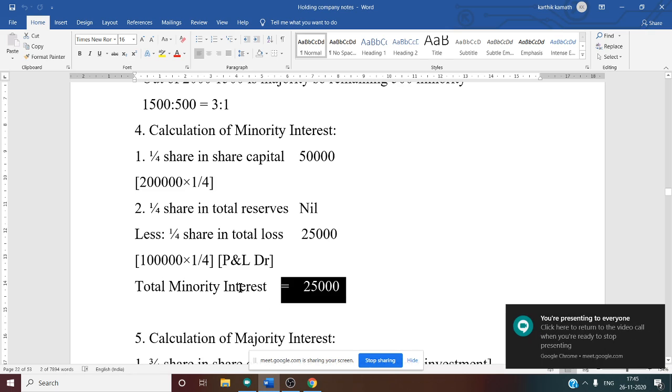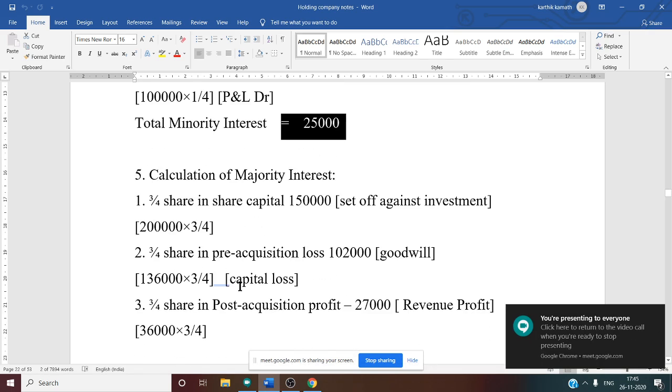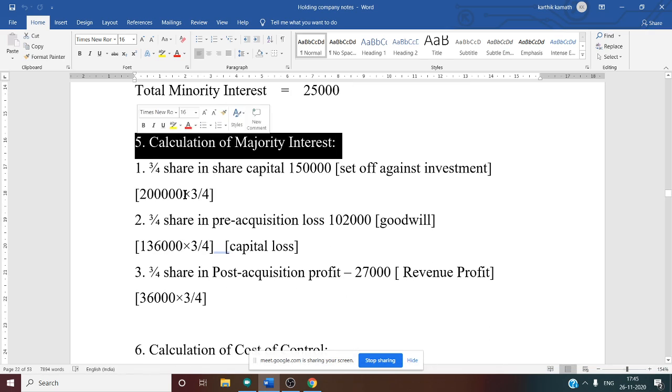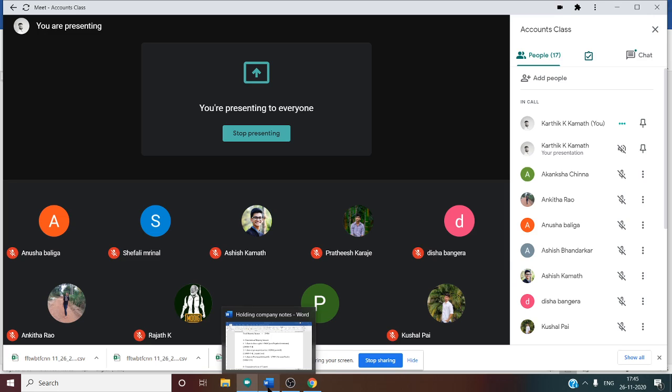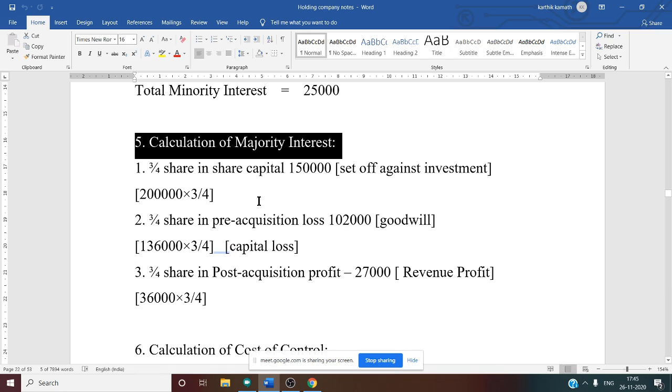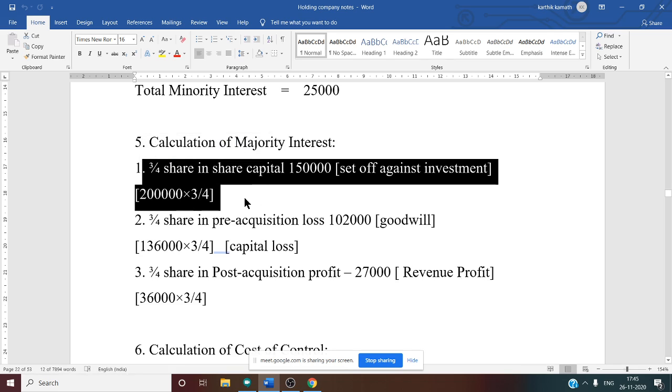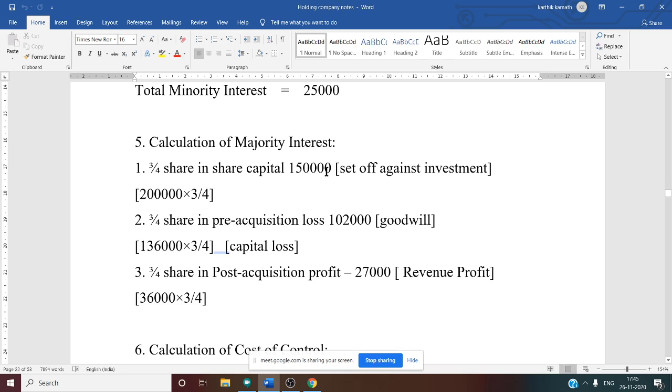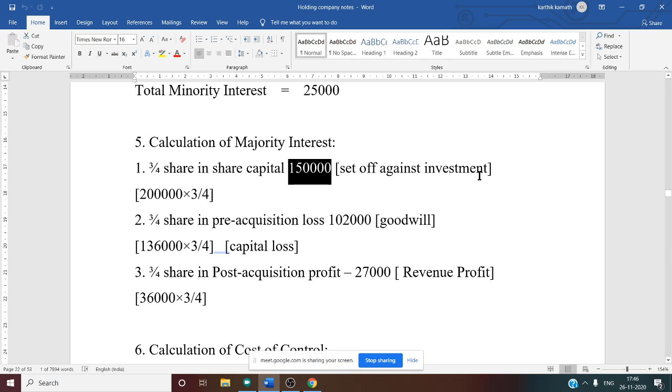Now after this, the fourth working note, we have to see the calculation of majority interest. I hope till now you have understood everything, because there is a time constraint. So now the calculation of majority interest: that is the fraction of majority share. We know 3:1 is the ratio. That means the fraction of majority share is 3 by 4. The share capital of the subsidiary is 2 lakh. So 2 lakh into 3 by 4 gives 1 lakh 50,000. But what you have to do with this 1 lakh 50,000 is the next question. You have to set it off against investment.